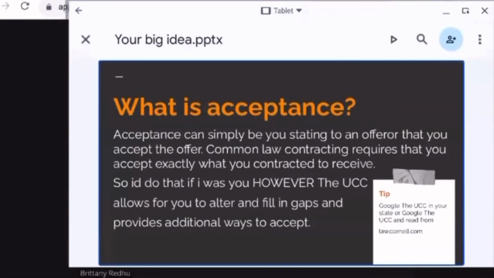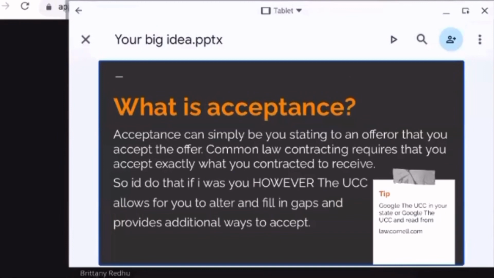So what is acceptance? You know that you're going to receive this document as an offer. What is acceptance and how are you able to perform to acceptance? And we're going to get a little bit deeper into acceptance a little later. So this is just an introduction to being able to accept the offer that is presented to you by mail.